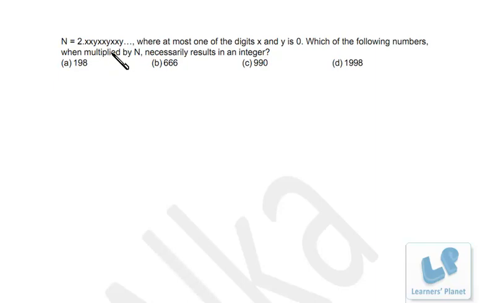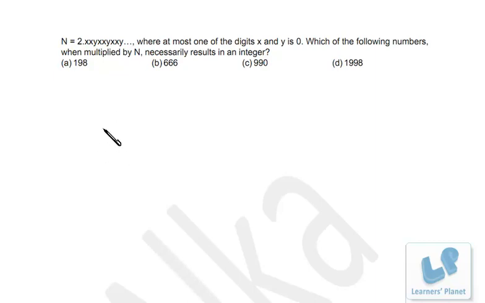Now friends, we have this problem. N is equal to 2.xxy going on till infinity, where at most one of the digits x and y is 0. Which of the following numbers when multiplied by N necessarily results in an integer? Now 2 is the integral part and the remaining is the rational part. And how do we convert it to a rational number?